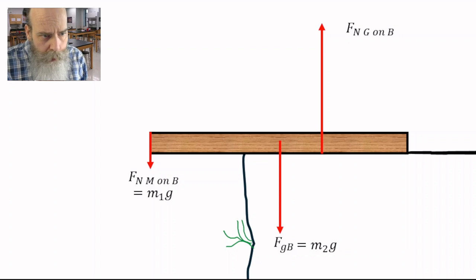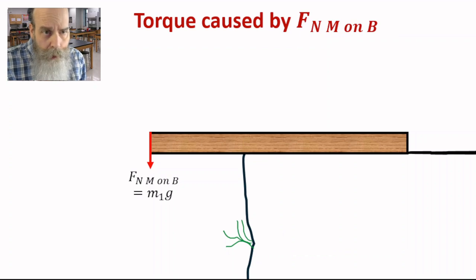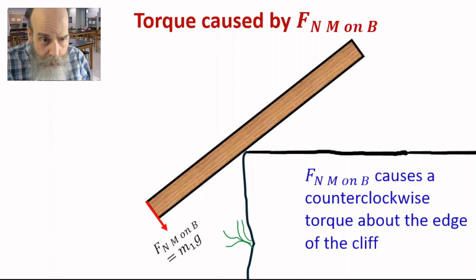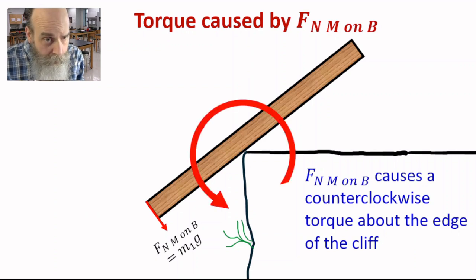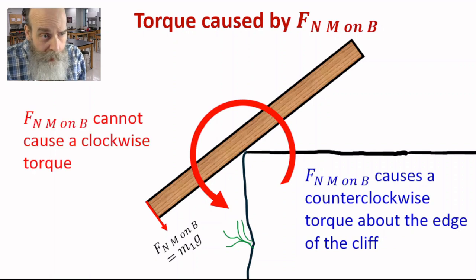Let's look at each of these forces. Fn m on b, the m1g. It causes a torque which is in the counterclockwise rotation, as shown here. It produces a counterclockwise torque about the edge of the cliff. And it cannot cause a clockwise torque. If it was exerted to the right side of the edge of the cliff, then it could cause a clockwise torque. But it is exerted to the left of the edge of the cliff, and it causes a counterclockwise torque.